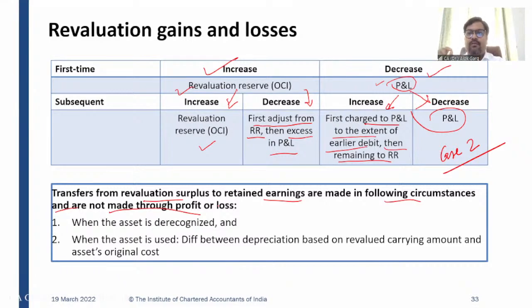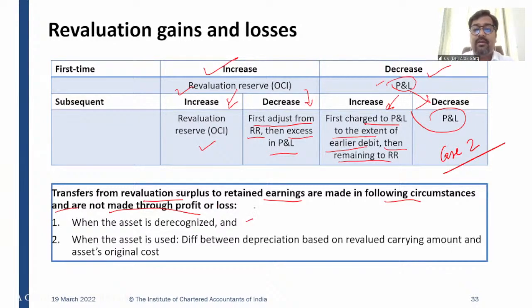If we have disposed of the intangible asset, in that case, at the time of disposal, at the time of derecognition, whatever amount is lying in OCI, whatever amount is lying in revaluation surplus, it will go to retained earnings. This non-distributable reserve will become distributable. It will go to retained earnings.